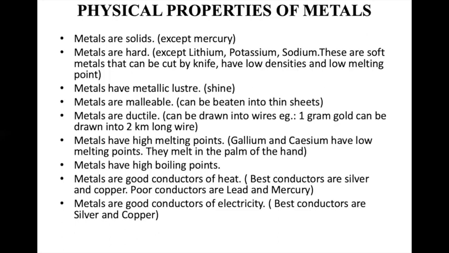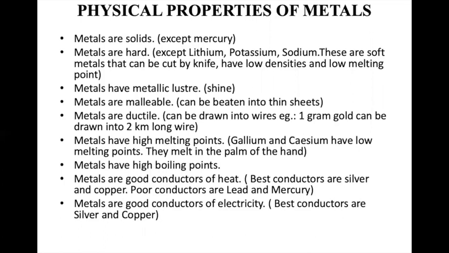Metals are ductile in nature. Ductile means they can be made into thin wires. For example, 1 gram of gold can make a wire that is as long as 2 kilometers. As I told you, they've got high melting point, but again, they have exceptions like gallium and cesium. They've got low melting point. Gallium can be easily put on the hand, and at our body temperature, it will melt.